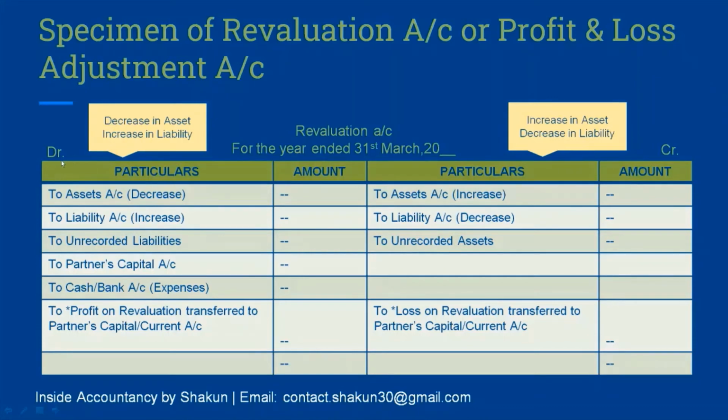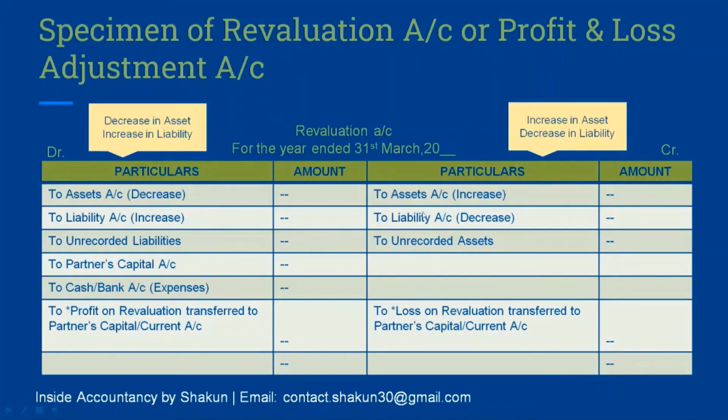If you remember that on the debit side you record the decrease in asset, the rest can come to you automatically. So the opposite, increase in liability, is also on the debit side, and increase in asset and decrease in liability will be on the credit side.